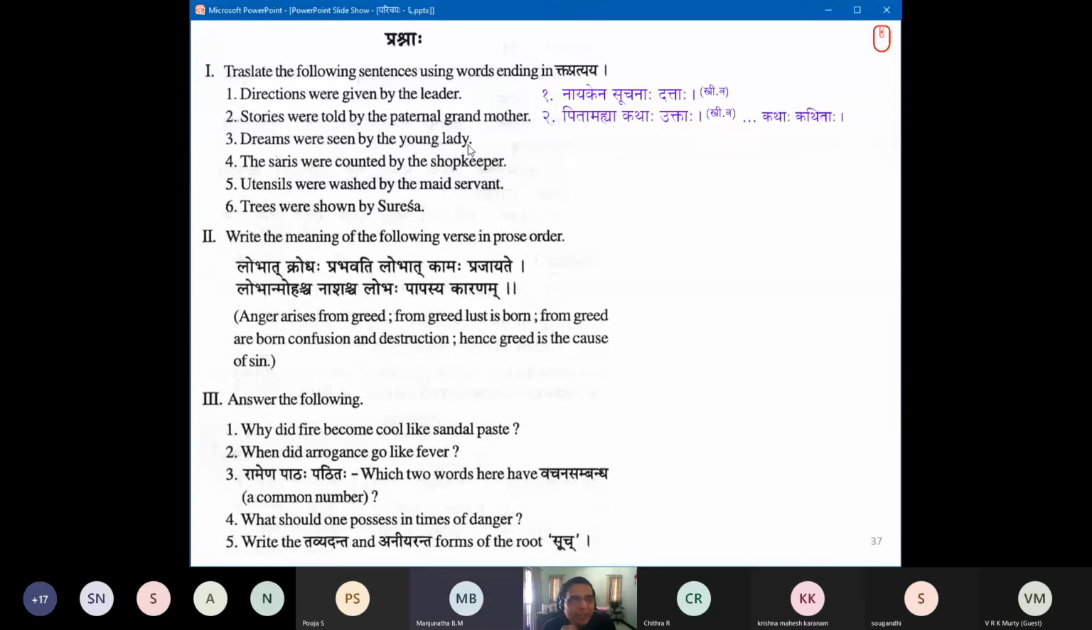Okay. So, Yuvatya, Swapna. But there is plurality of dreams. How do you do that? Swapnaha. So, Yuvatya, Swapnaha were seen. Swapna is strilinga. Drishta dhatu. Very good. Drishta.